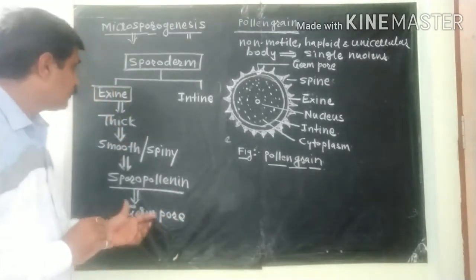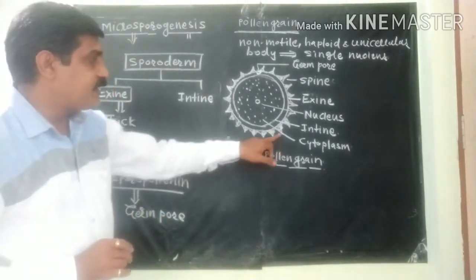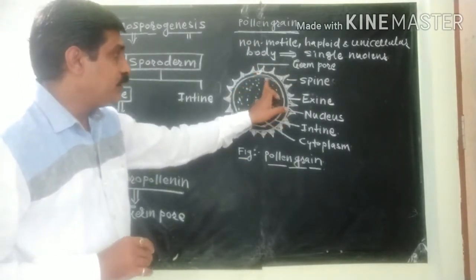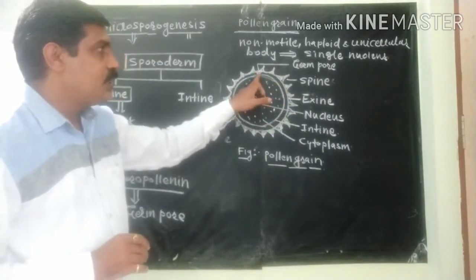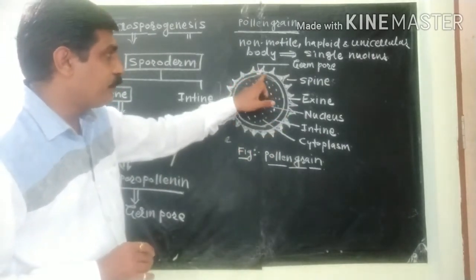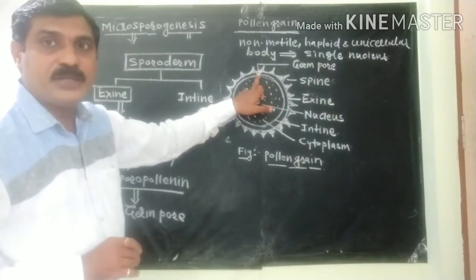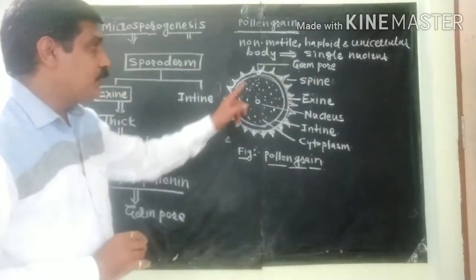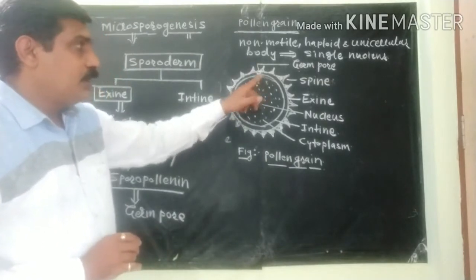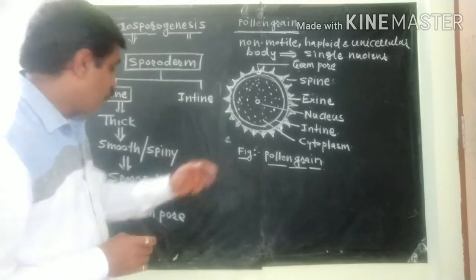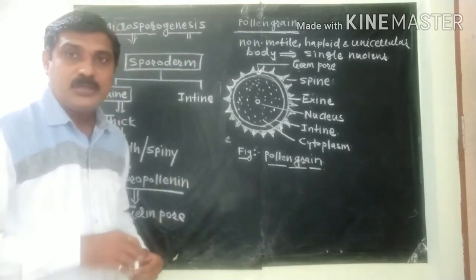What I said? The exine is a thick wall structure, so on the thick wall there are some parts where a thin wall aperture is present, known as the germ pore, and in this area sporopollenin is absent. What is the role of the germ pore?